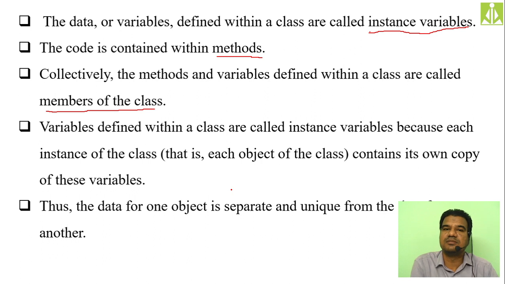So if you create 10 objects with the help of that class, all 10 objects will have their own copies of these instance variables. That's the reason we call them instance variables. They exist at the time of the object only, they don't exist at the time of the class. Thus the data for one object is separate and unique from the data for another object.